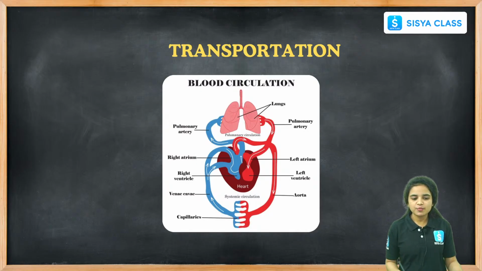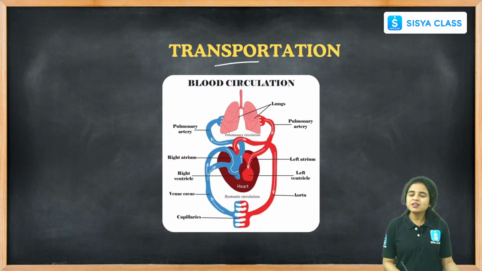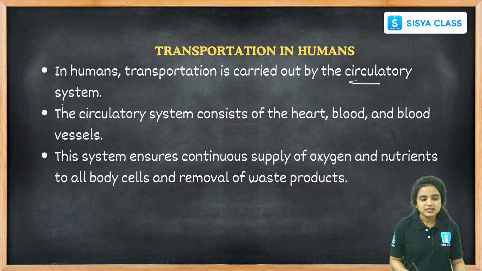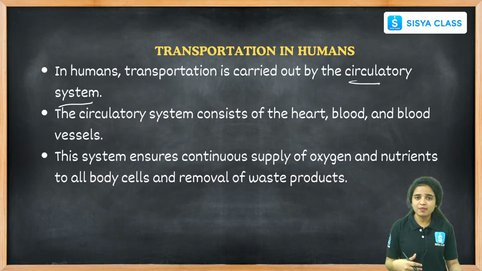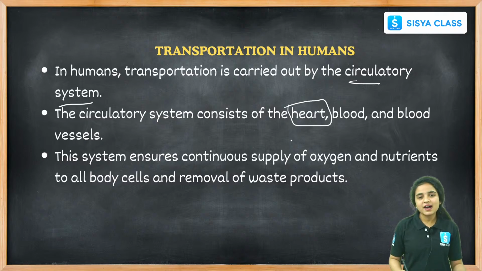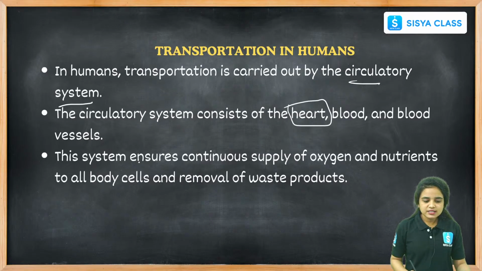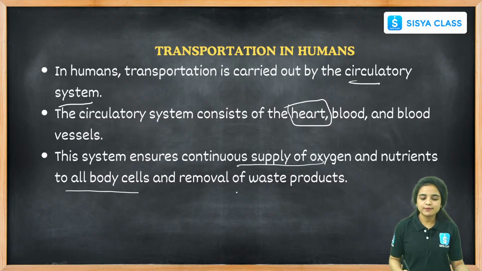Another important life process is transportation. What do you mean by transportation here, students? In humans, transportation is carried out by the circulatory system, the circulation of blood that happens in our human body. The circulatory system contains the heart, blood, and blood vessels. The system ensures a continuous supply of oxygen and nutrients to all body cells and the removal of waste products.